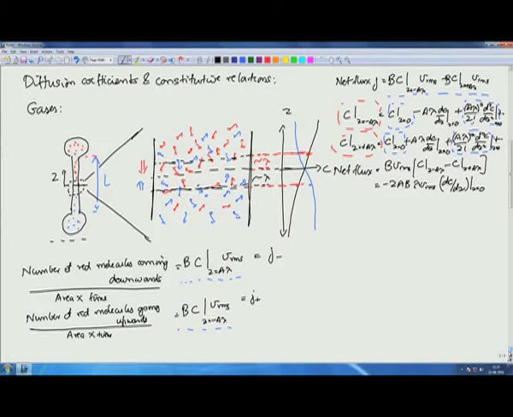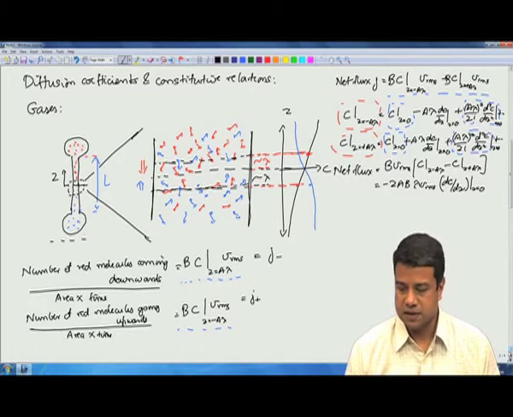The basic idea is that when you have a surface across which there is a variation in the concentration of a particular species, in a gas for example, the molecules that are moving downwards are moving from some distance above the surface. Molecules that are moving upwards are moving from some distance below the surface.